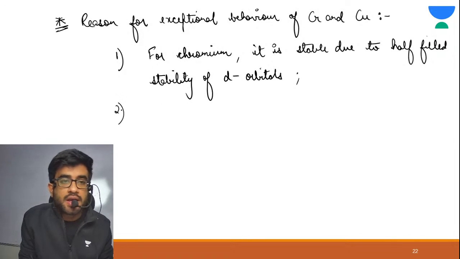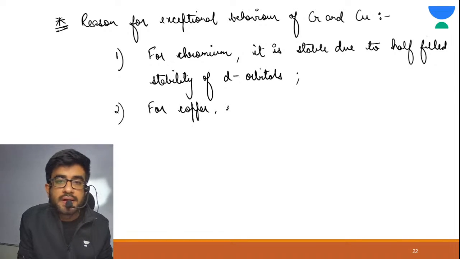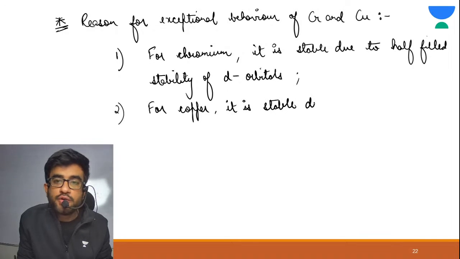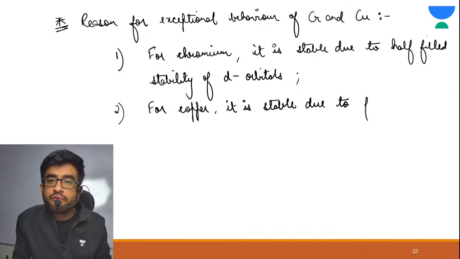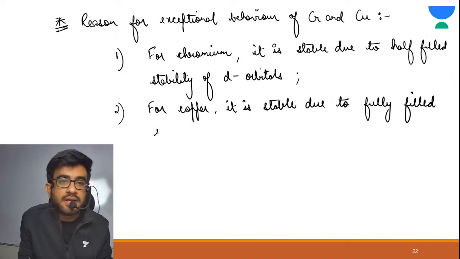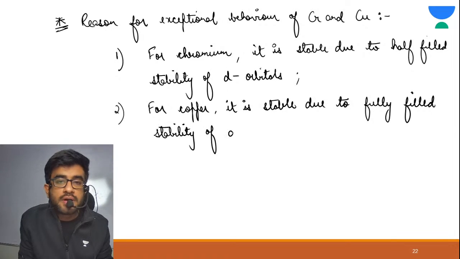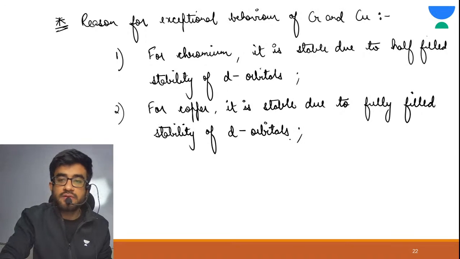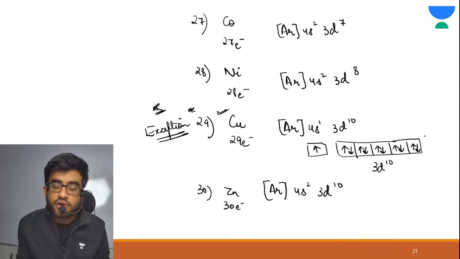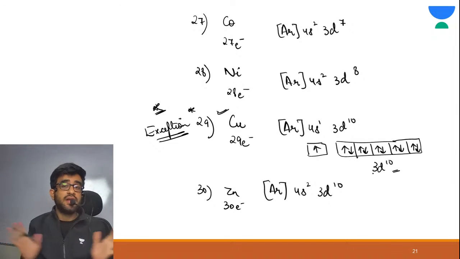Now for copper, it is stable due to fully filled stability of d orbitals. Just pay attention here. This is your copper, this is 3d10, means the maximum electrons you have filled.